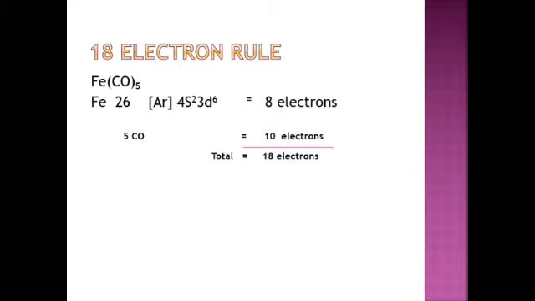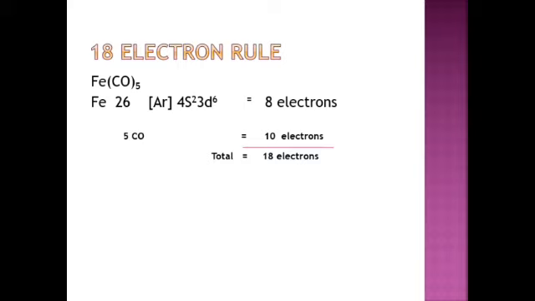Then the 18 electron rule. Some molecules obey the 18 electron rule. What is the 18 electron rule? We consider only the valence electrons and the electrons gained from the ligands. The example is iron pentacarbonyl. The atomic number of iron is 26, but iron has 8 valence electrons, 4s2 3d6. The total number of valence electrons is 8.